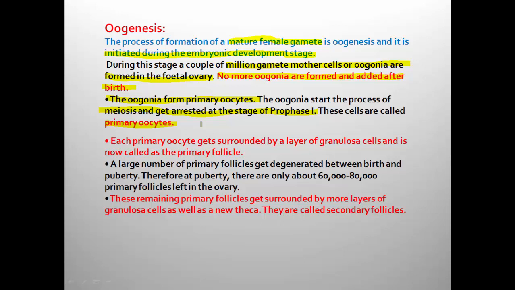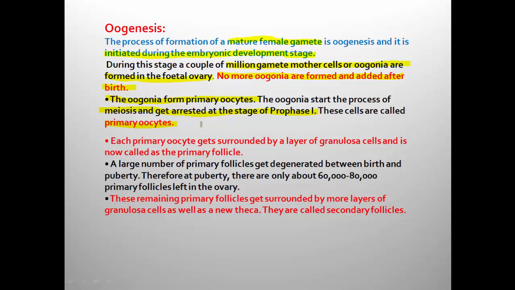It has just entered meiosis 1, and the cell is arrested at prophase 1. Such cells are called primary oocyte, and remember, primary oocyte is nothing but the oogonium that has entered into meiosis but arrested at the stage of prophase 1.